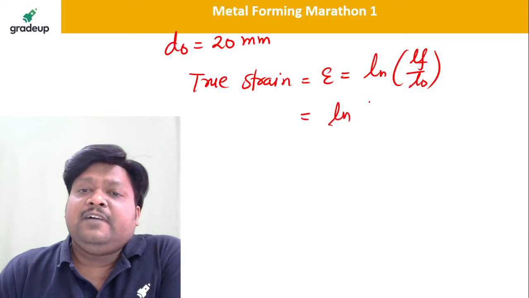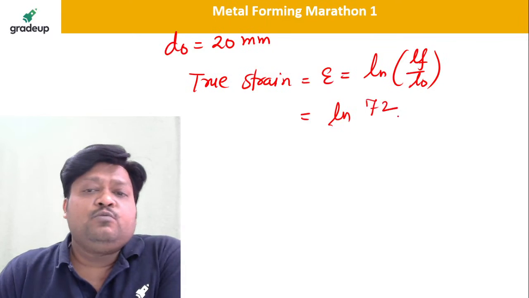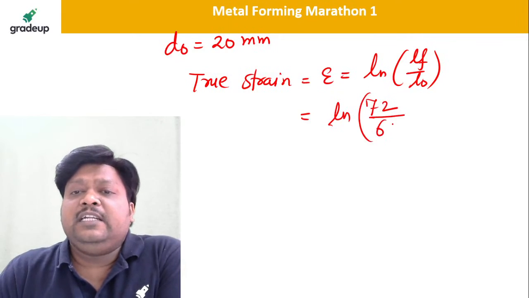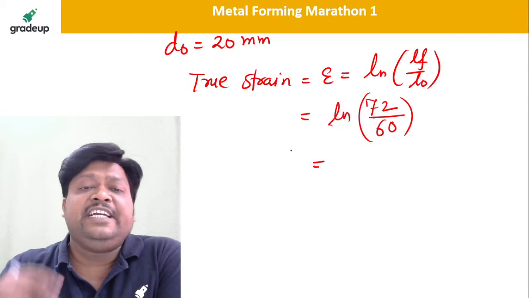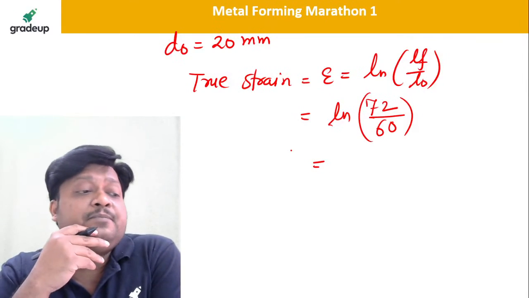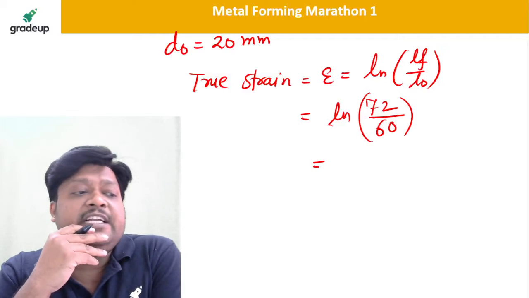Ln of final length 72, divided by original length 60. Tell me what is the strain, the true strain induced in the specimen. Calculate and tell me the true strain induced in the material.